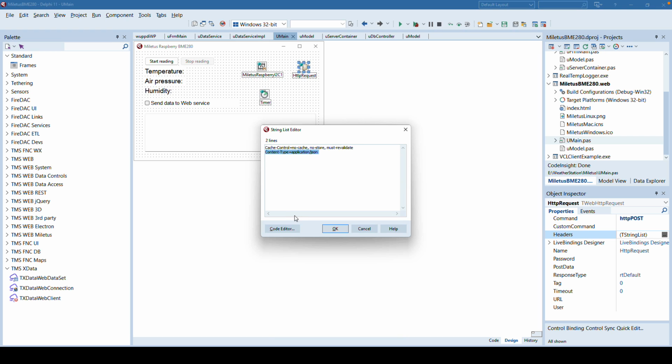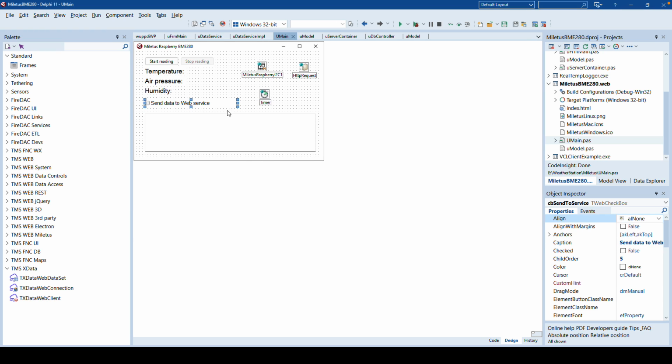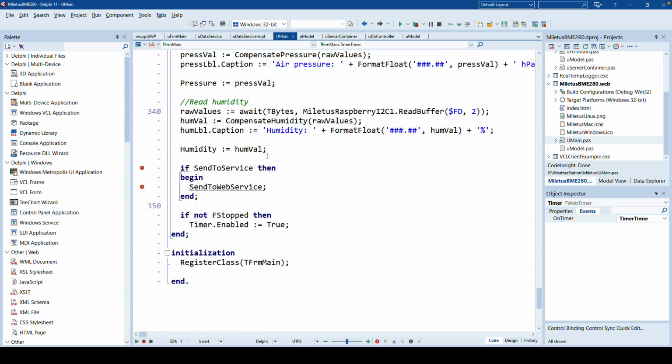This is something we do manually, intentionally. There are XData specific Web Core components, but I intentionally didn't use them here so that we would get an example that is completely independent of XData, if you have a different web service that needs to take your values that is not written in XData. So set the content type appropriately, and then in the timer method, I right now send new data every 10 seconds, and I only send data when I have this check that I want to send data to the web service. So I go to the timer OnTimer, and this is where all the data is read.